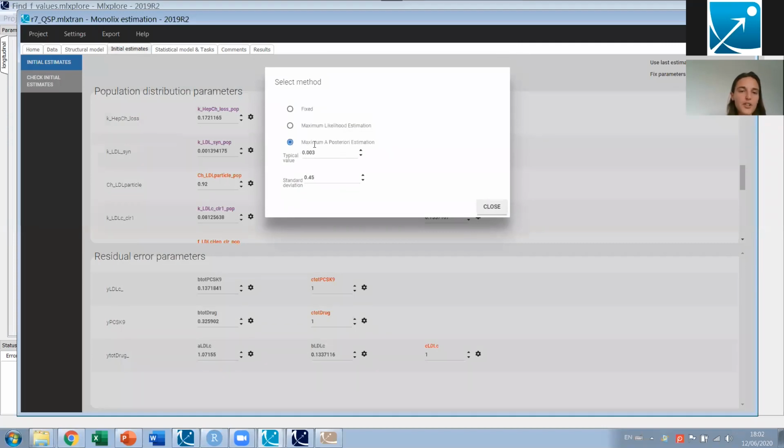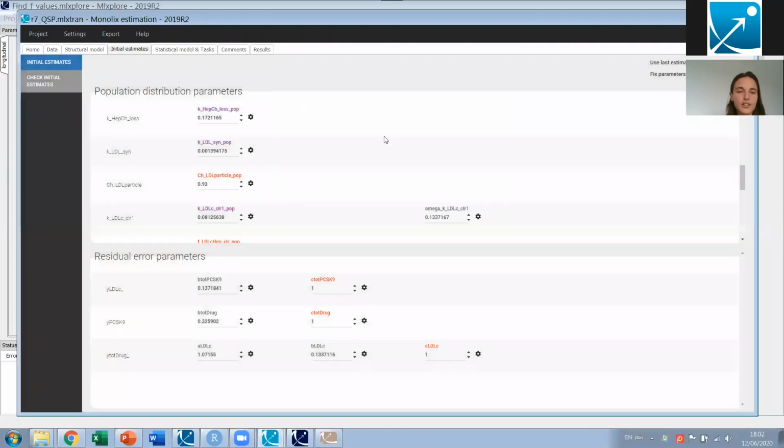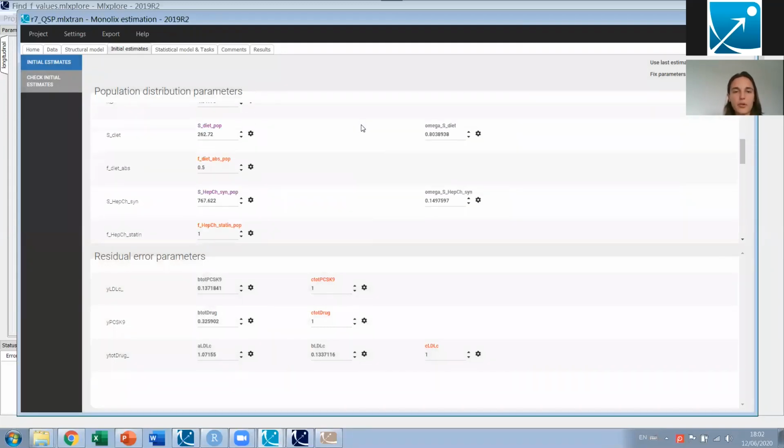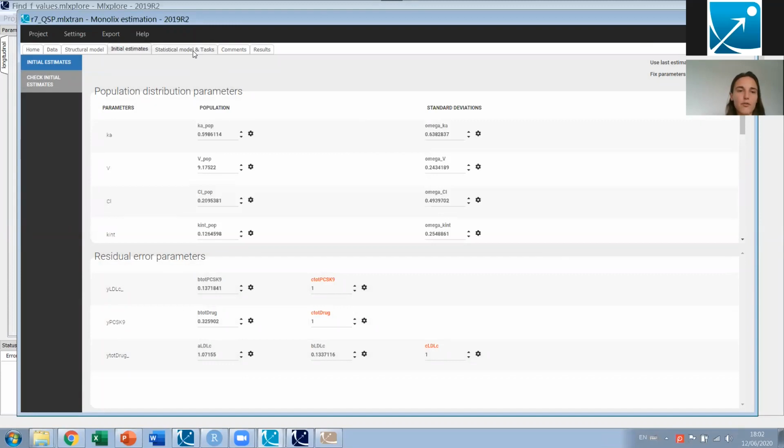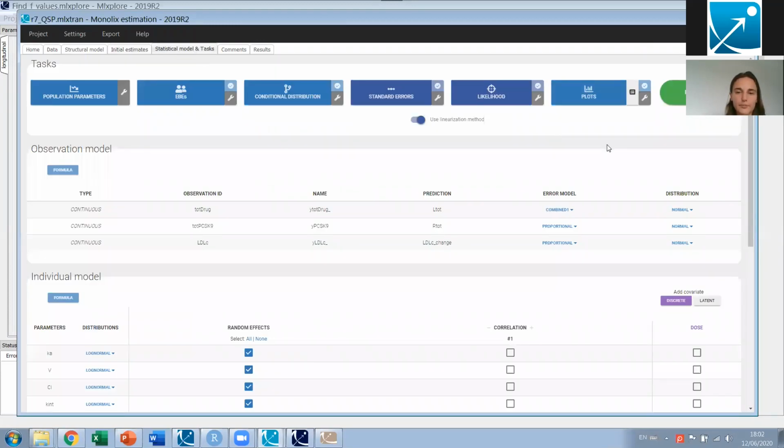We tick the third option, and then the typical value is the one that corresponds to the healthy individuals, and the standard deviation is the inter-individual variability that we think there is on this parameter. That's taken as the typical value and the width of the prior. And then when we run, we're going to update this prior using the data to actually find what are the values for the hypercholesterolemic patients of the phase 1 data.